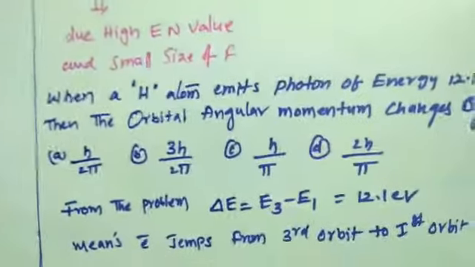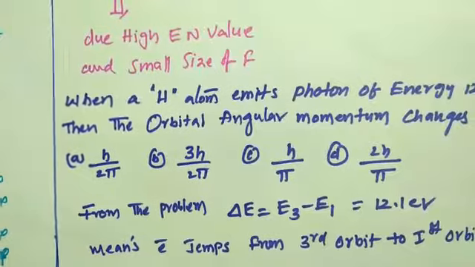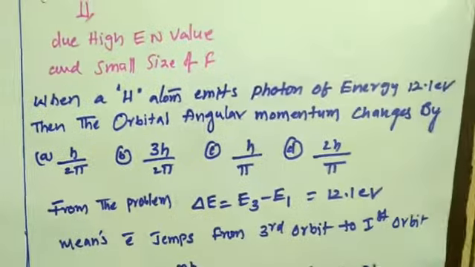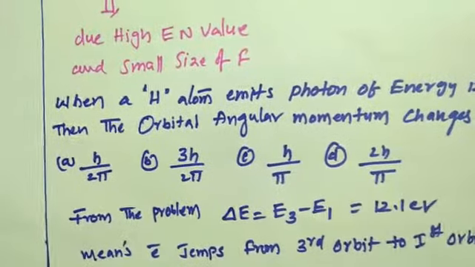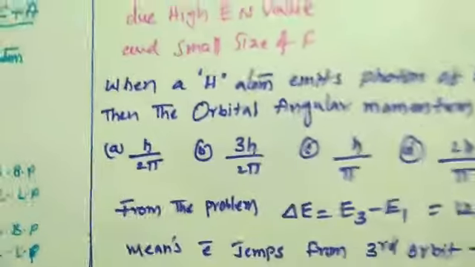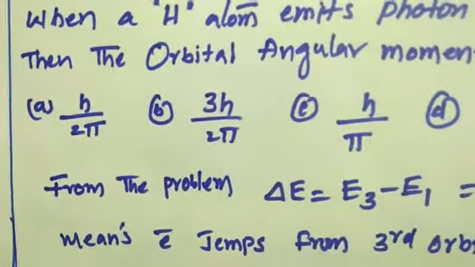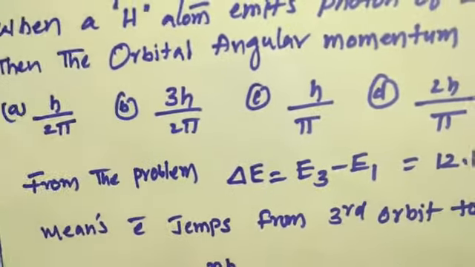So another one, look here. When a hydrogen atom emits a photon of energy 12.1 electron volts, then the orbital angular momentum changes by, options: h by 2 pi, 3h by 2 pi, h by pi, and 2h by pi.